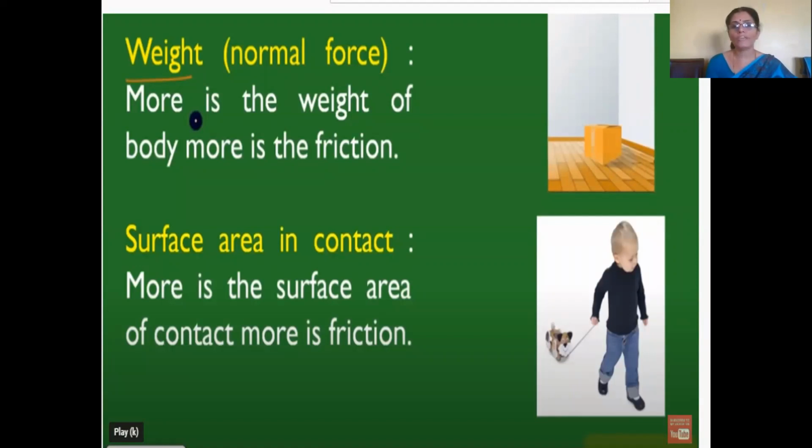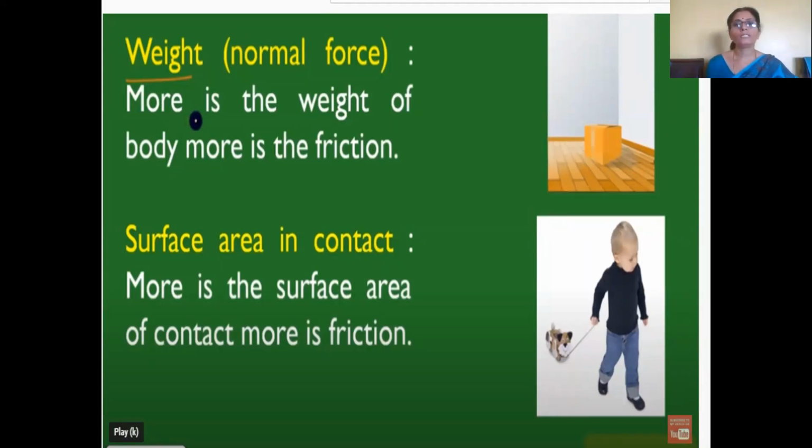If the box is too heavy, which is kept on the floor or on the table, and you push it, you have to apply more force in order to overcome the irregularities, because here the frictional force will be more. If the box weight is less, you can easily move the box, because here the irregularities between the surface of the box and the floor will be less, so the friction also will be less. By a little applied force, you can move the box.